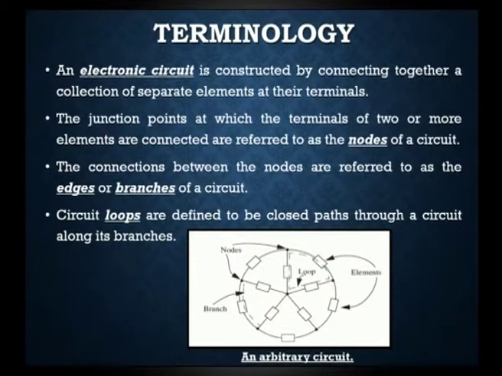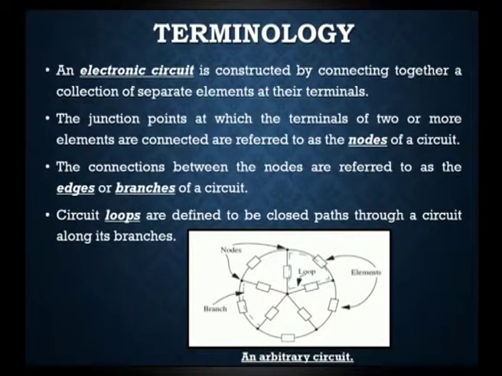This collectively is called an electronic circuit. That is why it is called an electronic circuit, and the elements that we are going to use in an electronic circuit, like resistance, capacitor, inductance or impedance, we are going to mention as elements of a circuit.